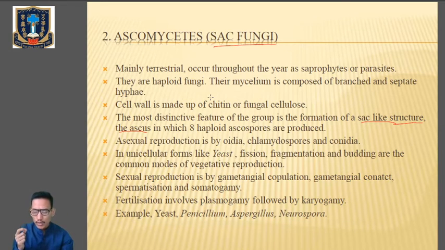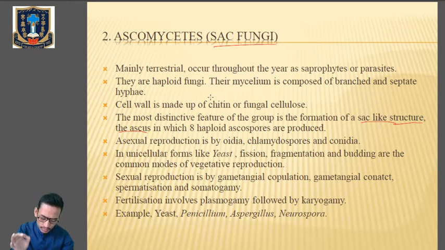Listen carefully now, 2 haploid nuclei in the young ascus fuse to form a diploid nucleus, because the parental body is haploid, but within the ascus we are finding 8 haploid ascospores. Clear?